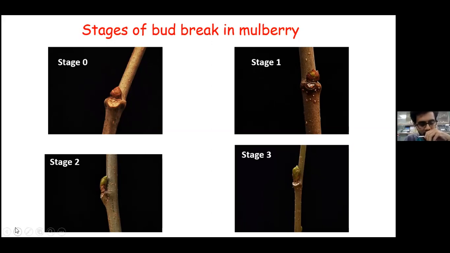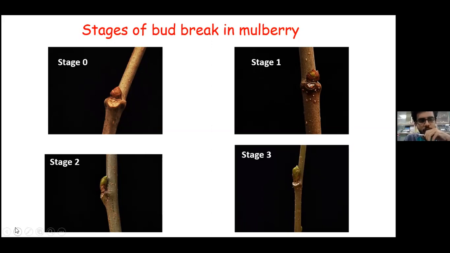In stage 2, we can see a green and bulged bud where the scales are completely detached. And stage 3 is marked by the emergence of the foliage from it. All these stages and their transitions are tightly regulated, and hormones have a key role in this regulation.